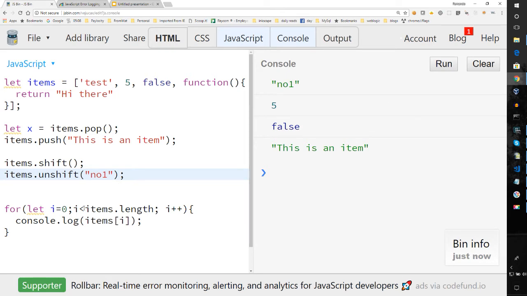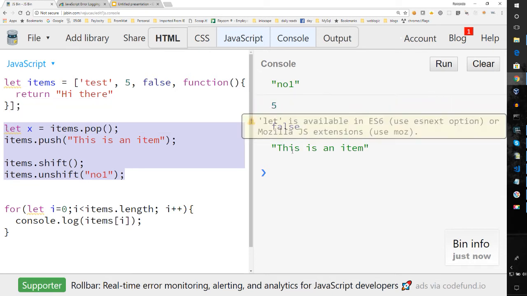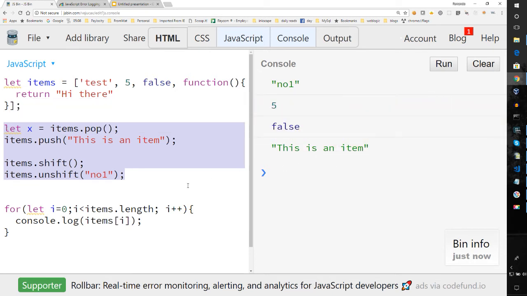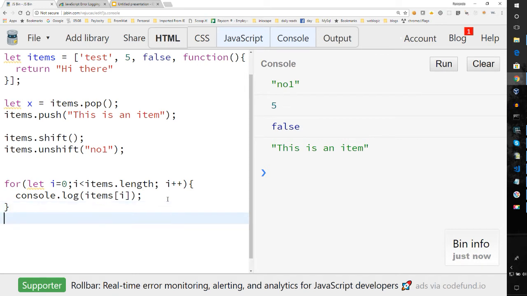But there's more to arrays. Arrays also have many different capabilities. Among them are things like filter and map. So let's take a look at one of them. Let's take a look at map. Let's say that we wanted to map these items into something else altogether. Let's call this rows. And let's take our items.